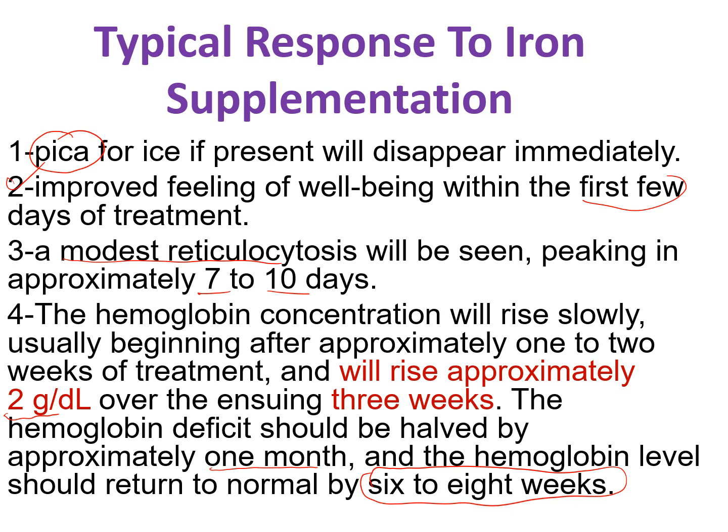You will not expect to get a complete response within a few days. It will start to rise in 1 to 2 weeks. It will need 3 weeks to increase by 2 gram. Let's say the hemoglobin is 7, after 3 weeks it will be 9. This is the typical response. So remember this if you decide to use oral iron,